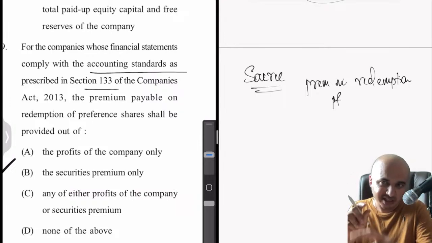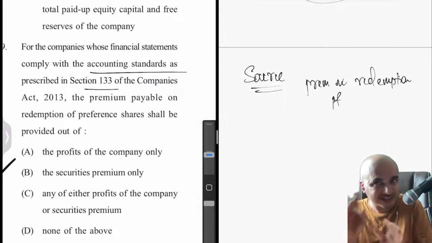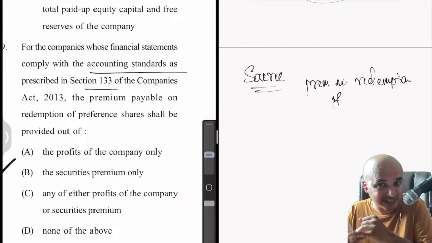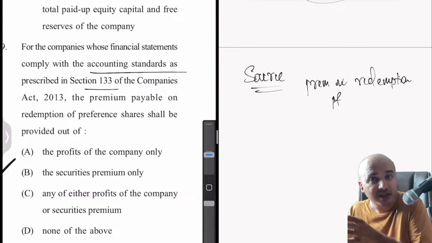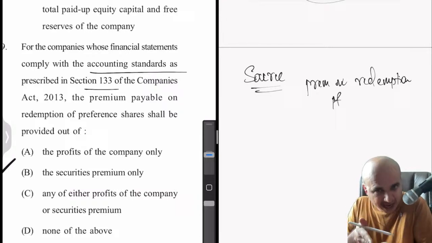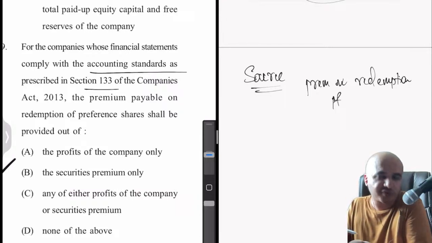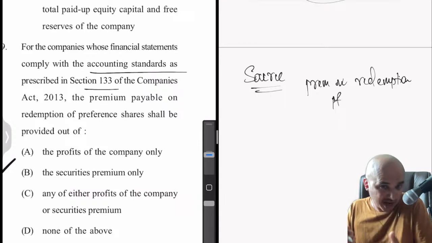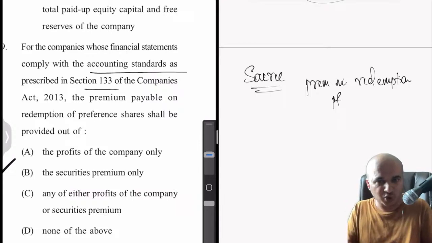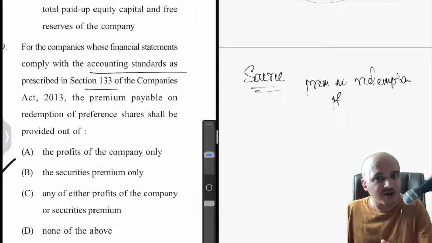So if you have complied with section 133, it is not just the profits which are available as a source for redemption premium, but also the existing securities premium. Whatever premium you have before the start of the process of redemption will be available as a source for premium on redemption of preference shares.